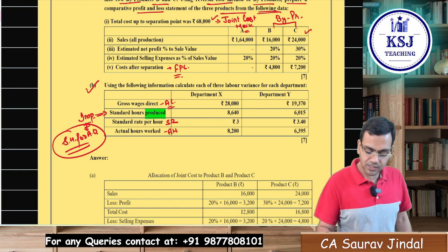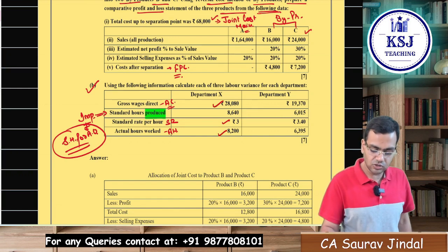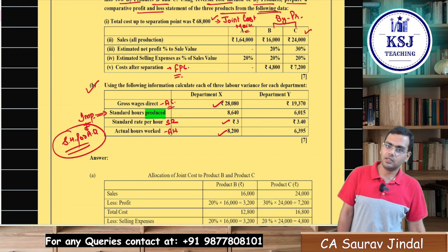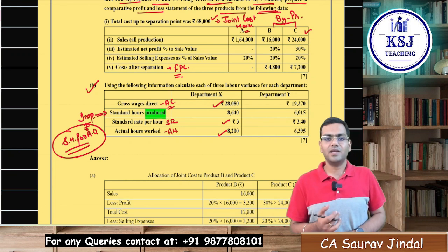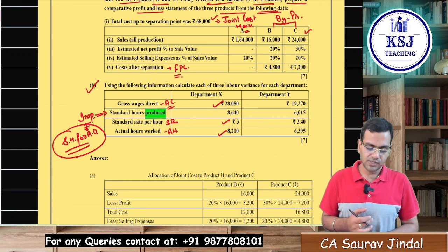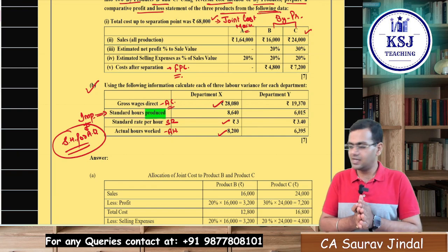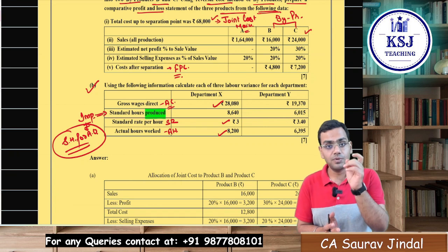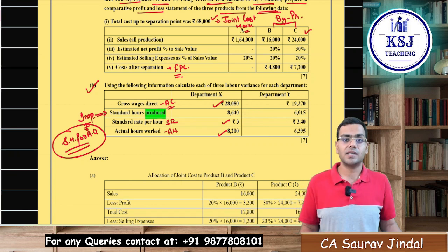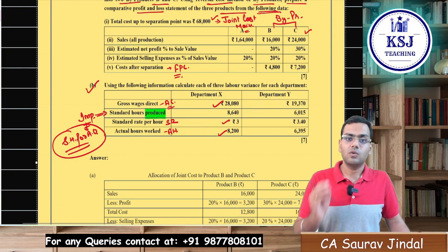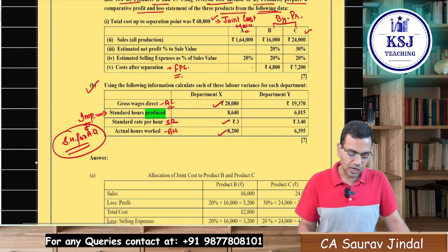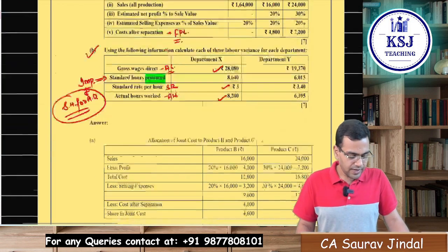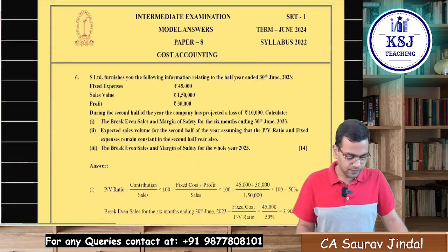Rest is simple. Standard rate is given, actual hours is given, actual cost is given. You can calculate all the labor variances, right? Labor rate variance, labor cost variance, and labor efficiency variance. All three variances you can easily calculate. The only important point here was that the standard hours produced are the standard hours for the production, whatever you have produced, that is the actual output, right? So move on to the next one.